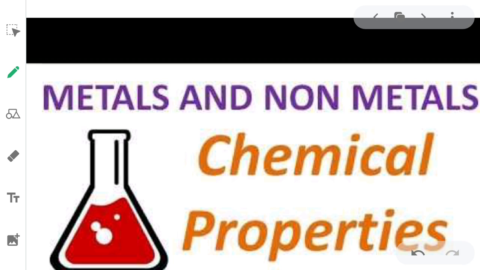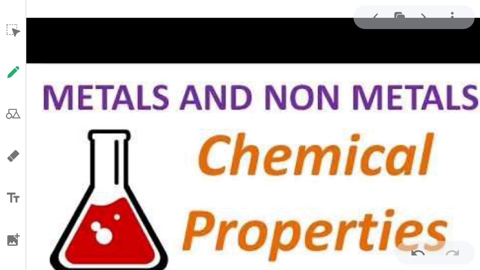Water is a new substance formed by the reaction of oxygen and hydrogen, and water has completely different properties and a different molecule than hydrogen and oxygen. So this is the chemical reaction. Here two elements come, react, and form a new substance.